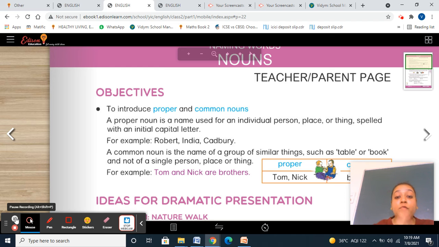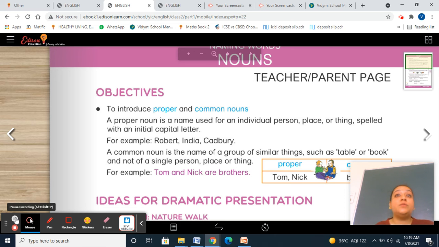Common noun is the name of a group of similar things. For example, table, book. If I'm talking about books, but if I'm talking about Hands on English, I'm talking about a proper noun, that is exactly which particular book you have to pick. You have to pick Hands on English.